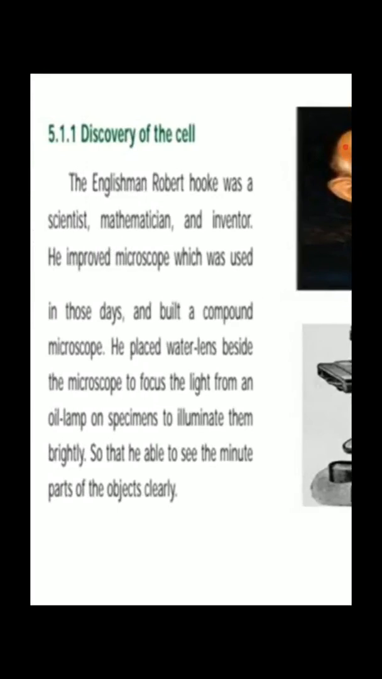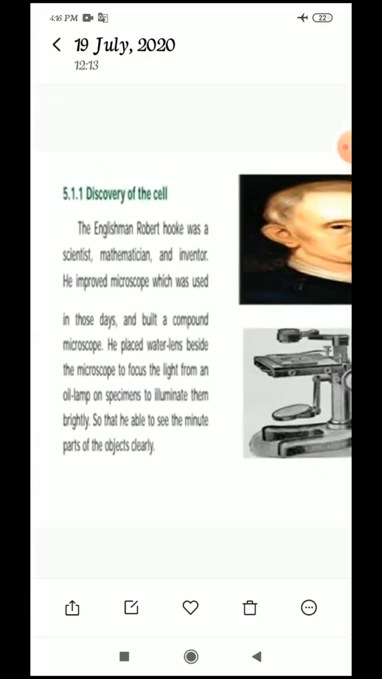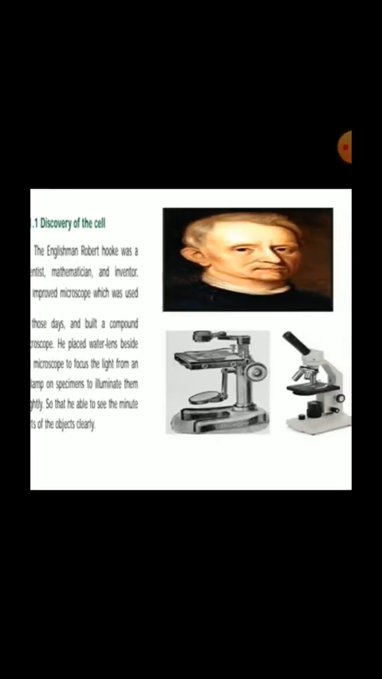Okay. Next, the discovery of the cell. The cell was discovered by whom? Robert Hooke. Robert Hooke was an Englishman. He was a scientist and a great mathematician, and he invented many things. He improved the microscope which was used in those days and built a compound microscope, children. He placed a water lens beside the microscope to focus the light from a lamp. See this picture.